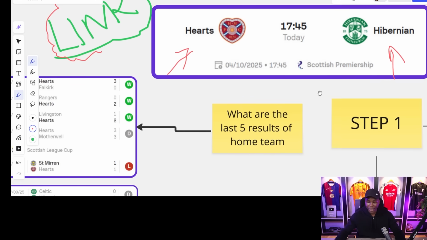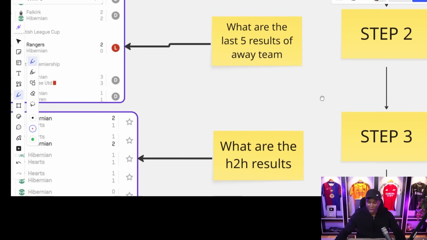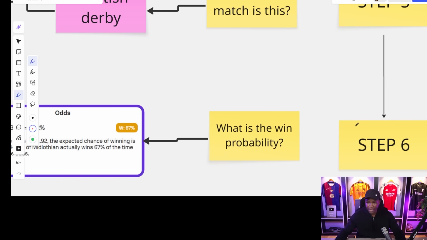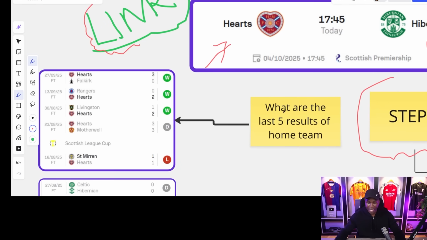As you all know, right now there are 6 steps involved when analyzing a football game using SofaScore. Step number 1, step number 2, step number 3, step number 4, step number 5, and of course the last step, which is step number 6. So without wasting further time, we begin right away by going through step number 1.